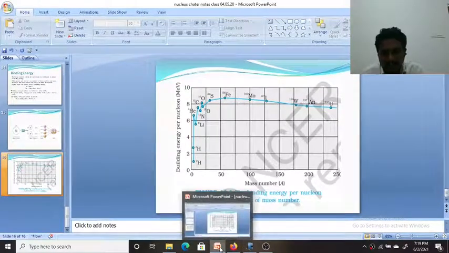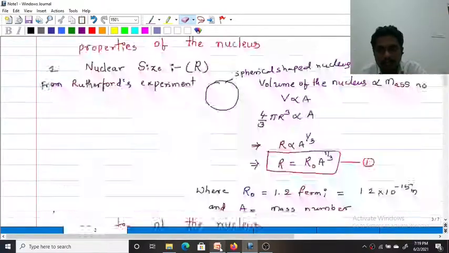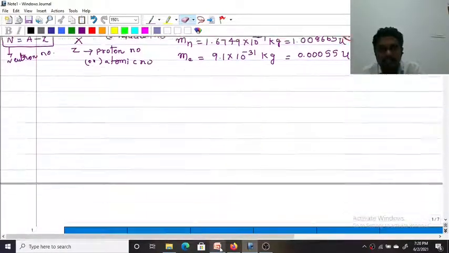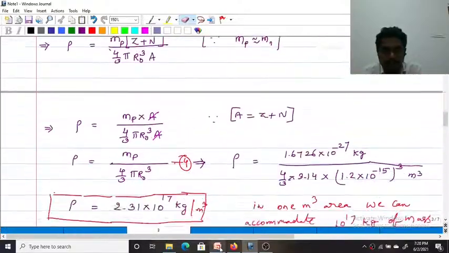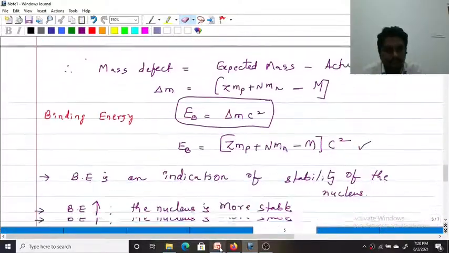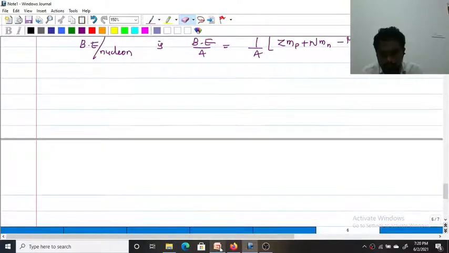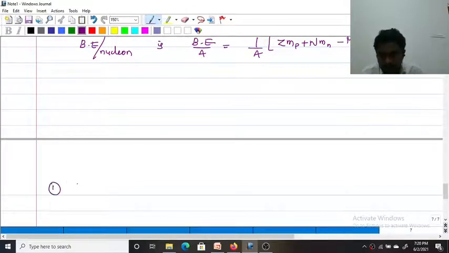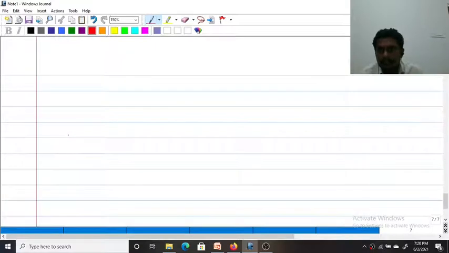What is the last topic of this class? We have to discuss one more topic, that is nuclear forces. What are nuclear forces? Nuclear forces are the attractive forces which bind the nucleons together inside the nucleus. So this is the last topic of this class, nuclear forces. I will write it here: nuclear forces.